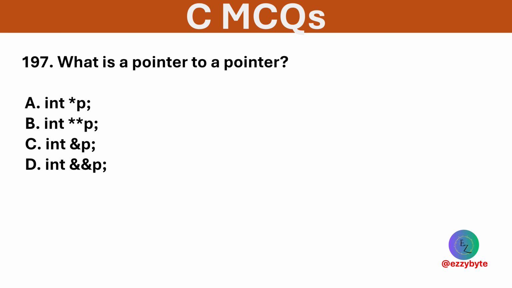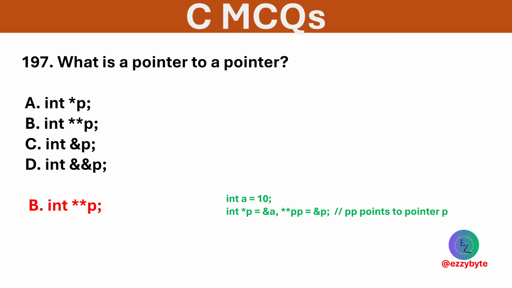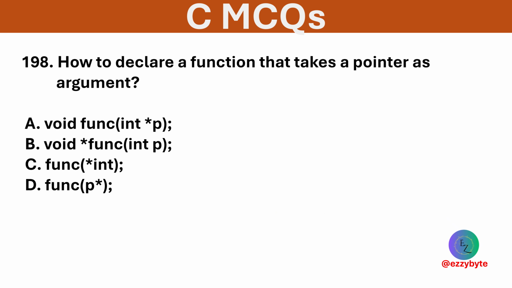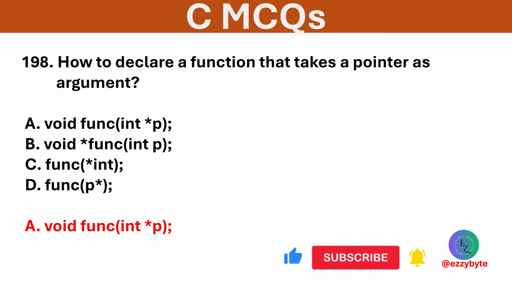What is a pointer to a pointer? Options are given below. Option B is correct. Int double pointer p stores the address of a pointer to int. How to declare a function that takes a pointer as argument? Options are given below. Option A is correct syntax for a function with an int pointer parameter.